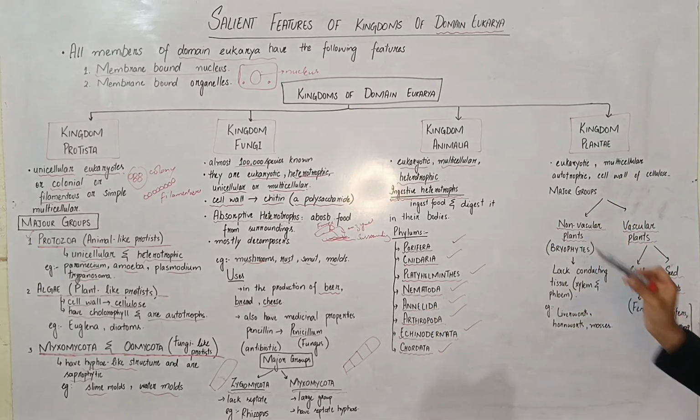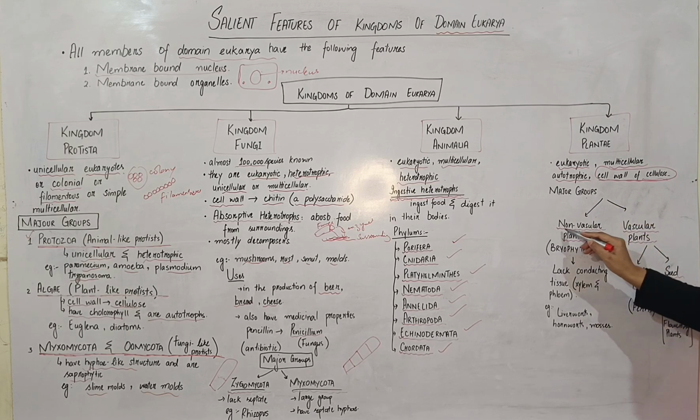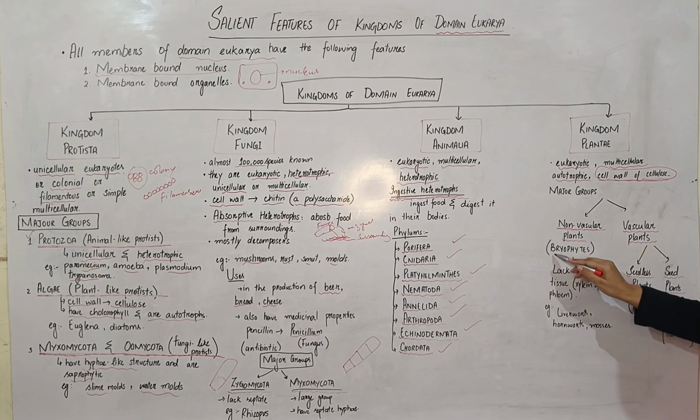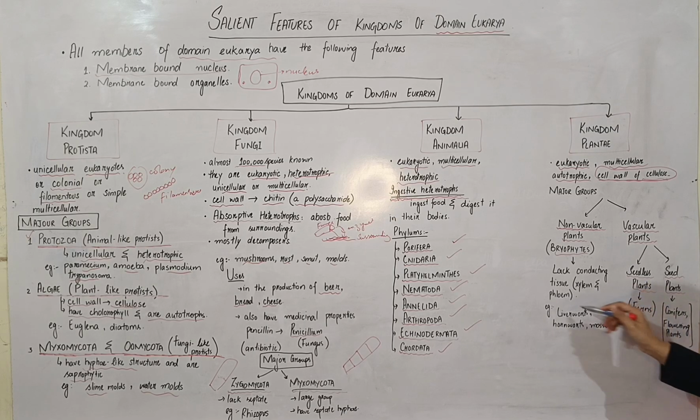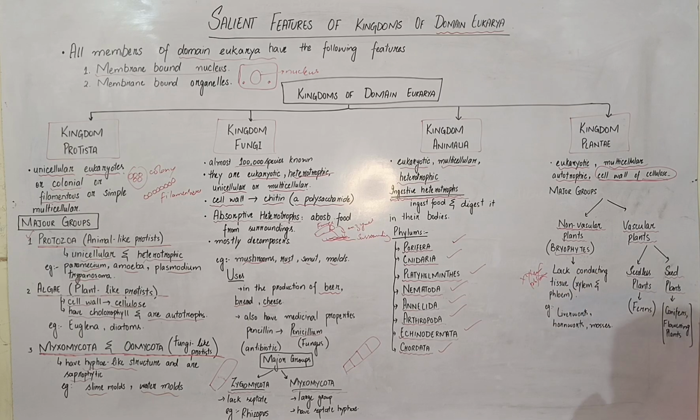Now coming to the last kingdom of domain Eukarya, plants. They are also eukaryotic, multicellular, autotrophic. Now comes the major difference from fungi, that is, their cell wall is made up of cellulose. Now there are two major groups of plants. Non-vascular plants are also known as bryophytes. They lack connecting tissue, that is, no xylem, no phloem. So xylem and phloem are absent. And the body is very fragile as compared to vascular plants.